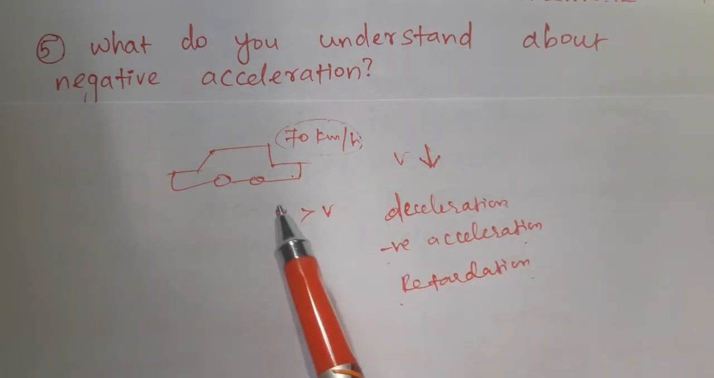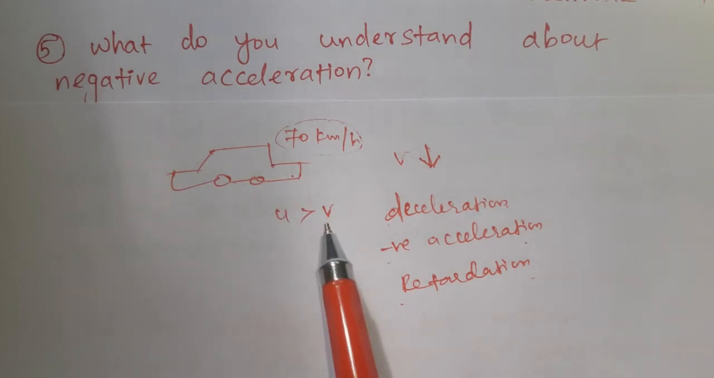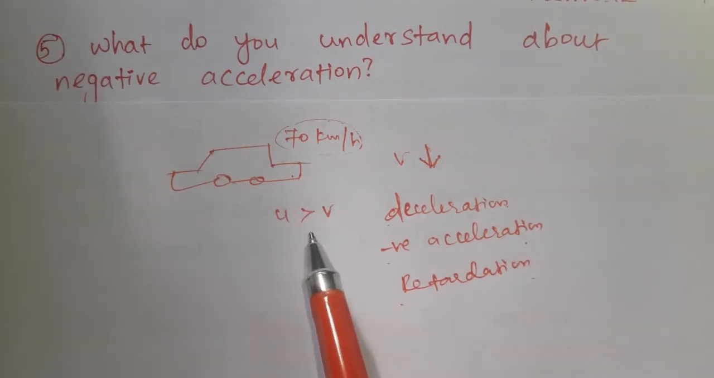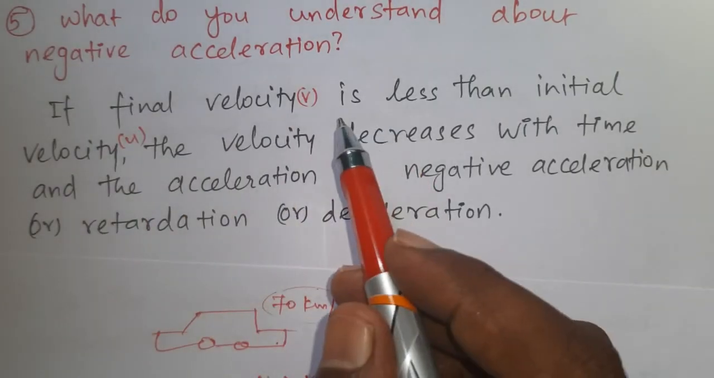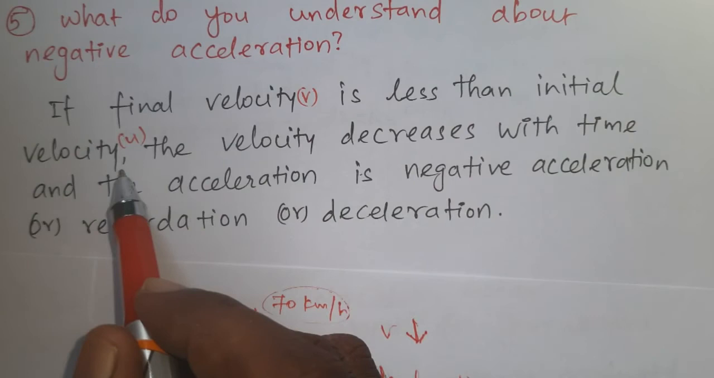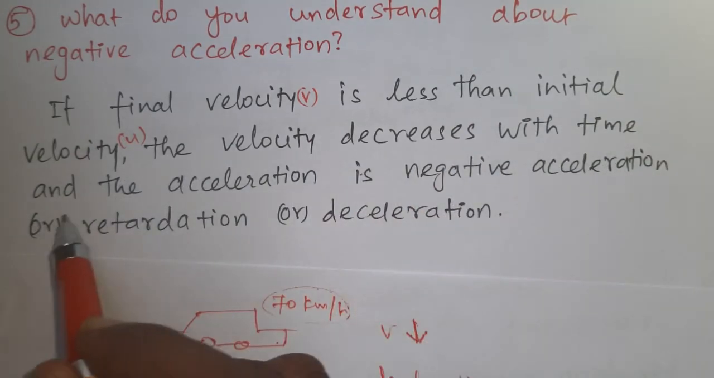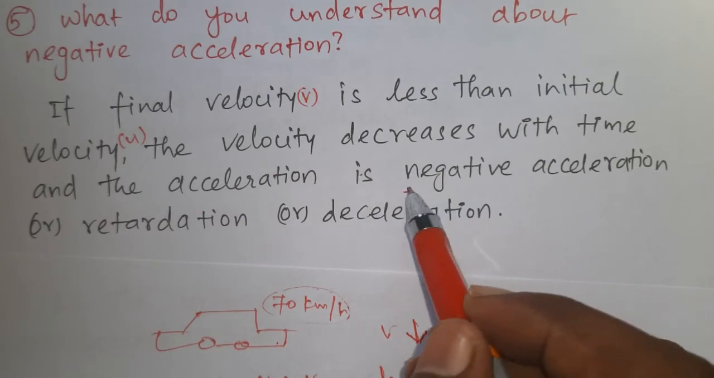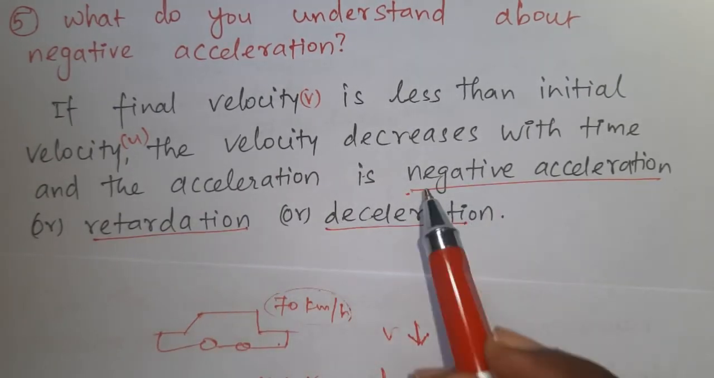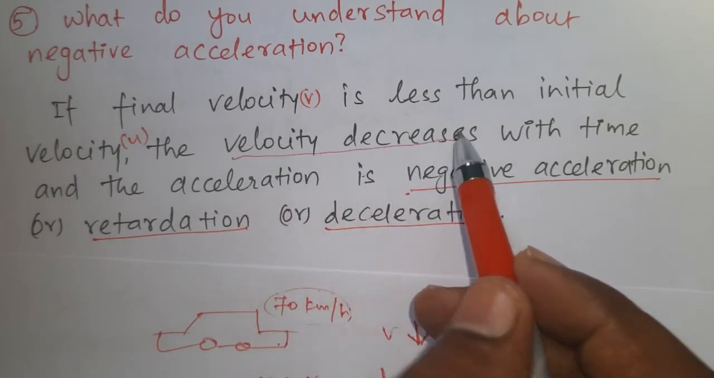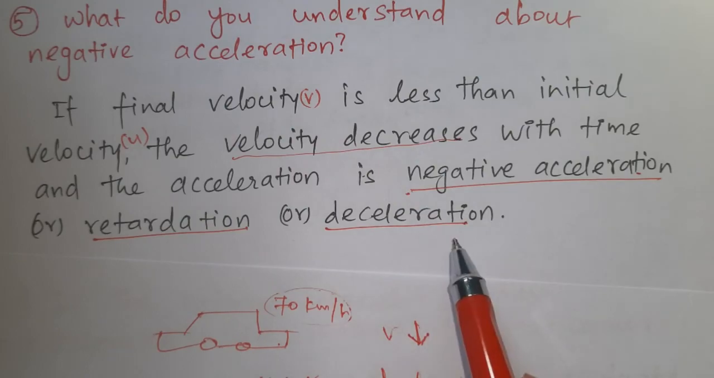So the initial velocity of the moving object is greater than its final velocity. Hence it is negative acceleration. Final velocity is less than initial velocity. The velocity decreases with time and the acceleration is negative acceleration or retardation or deceleration. So when velocity decreases, that is negative acceleration or retardation or deceleration.